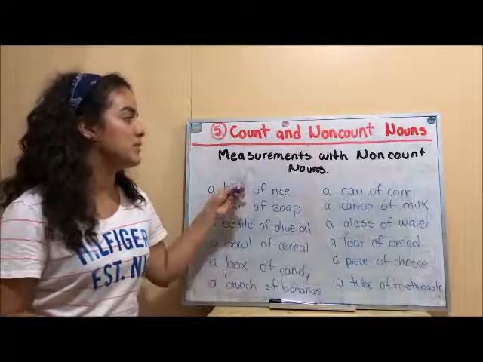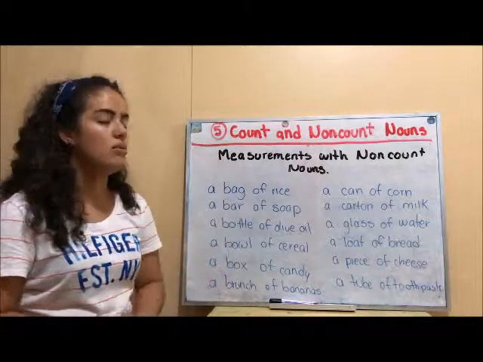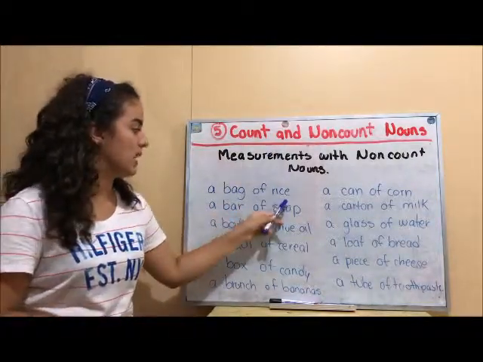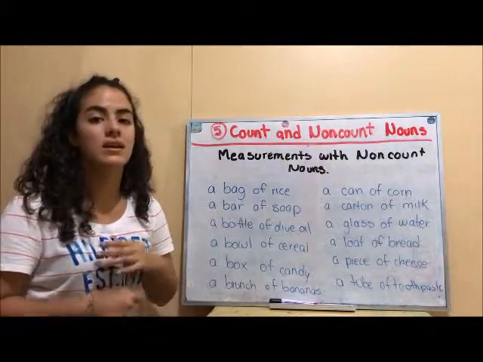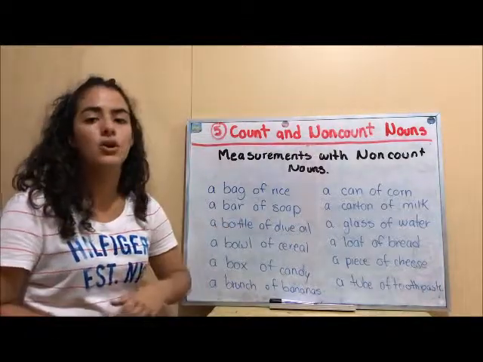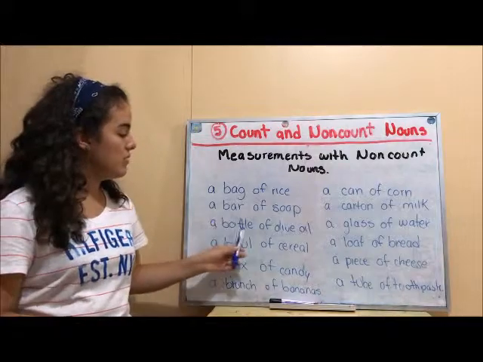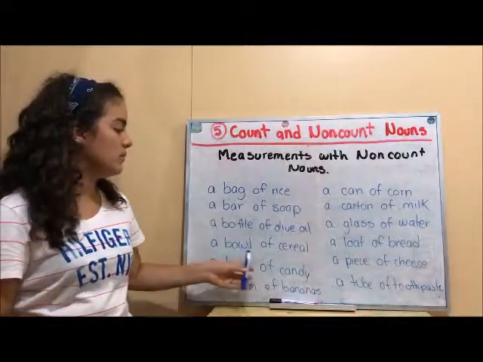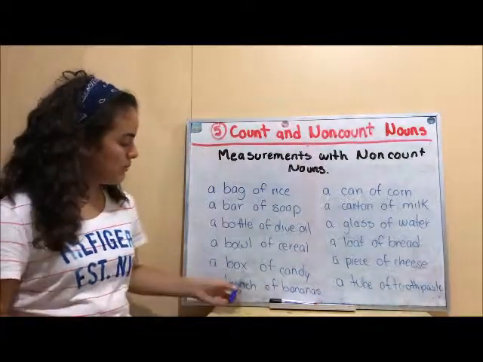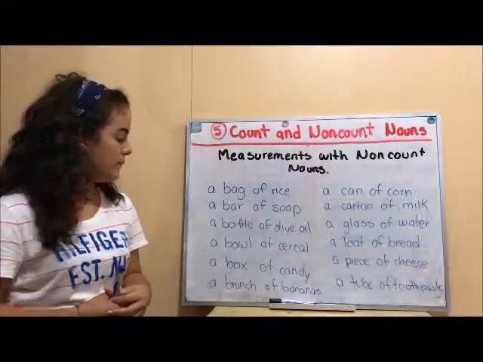And now we have the measurements with non-count nouns. So these are only used for non-count nouns. So we have a bag of rice. A bag is una bolsa. A bar of soap. A bar is una barra. A bottle of olive oil. A bottle is una botella. A bowl of cereal, and a bowl is una taza. A box of candy, and a box is una caja.